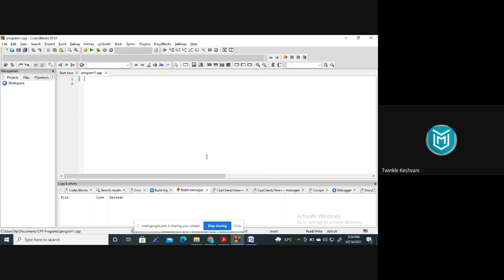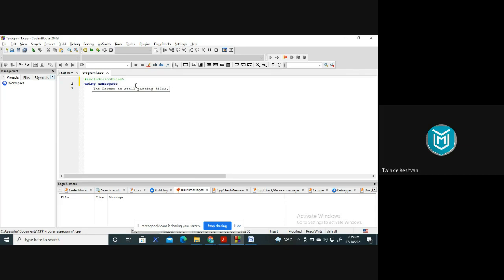Now I'll first include the header file. So I'll write include, which is always with #include, then iostream. The suggestion isn't showing right now, otherwise it shows iostream. Then using namespace.